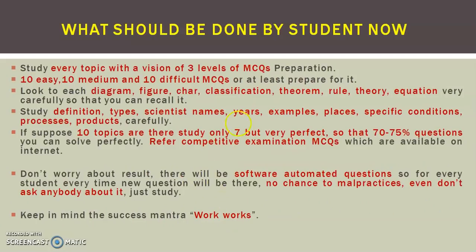So what should be done by the student now? Study every topic with a vision of 3 levels of MCQ preparation: choose 10 easy, 10 medium and 10 difficult questions from each topic. Look very carefully at diagrams, figures, charts, classifications, theorems, rules, theories and equations. Go carefully for definitions, types, scientist names, years, examples, places, specific conditions, processes and products. Let us say 10 topics are there: study 7, but study them very perfectly so that you can solve 70 to 75% very correctly. Refer to competitive examination MCQs which are available on the internet.